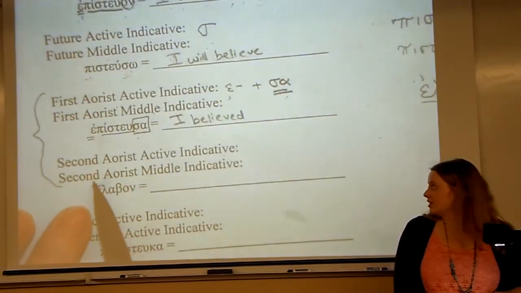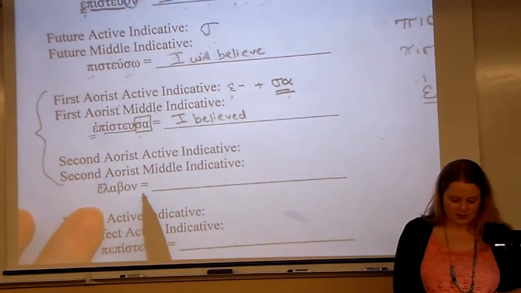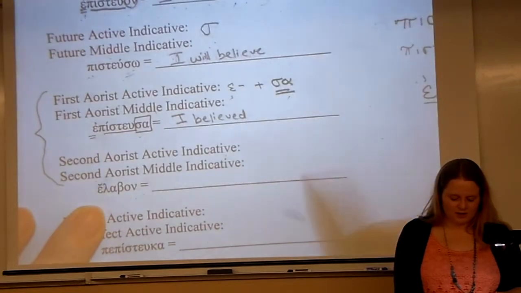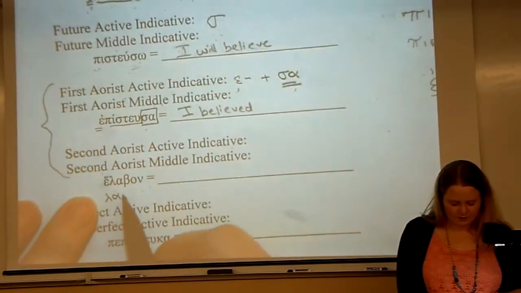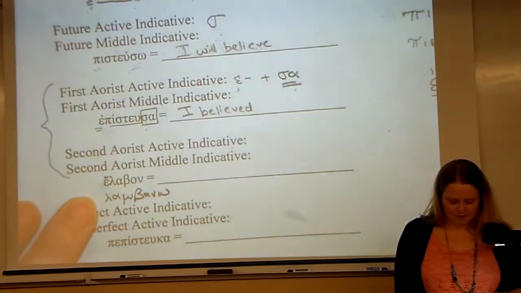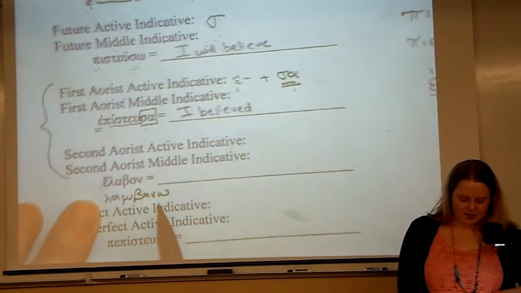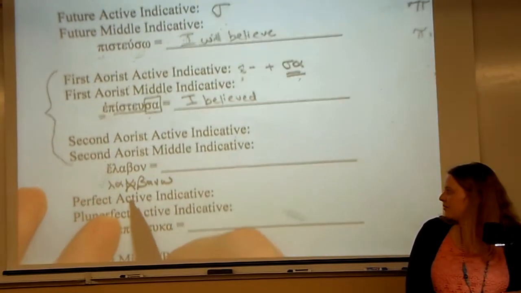There's the second kind of aorist, though, and these ones are totally irregular. There's no reason to explain why they changed. This is the one we use most commonly to work off of. It's from the verb lambano, which you know. Lambano means I receive. But lambano in its aorist form loses its mu. Why does that happen?